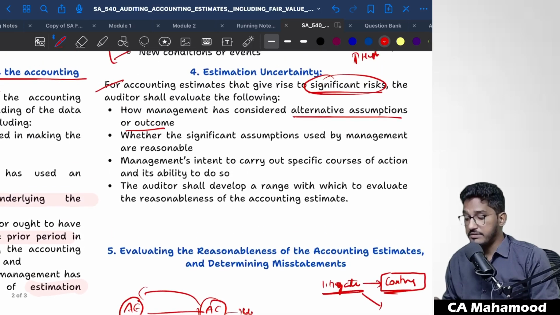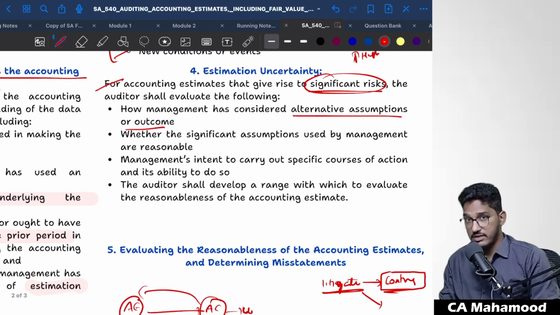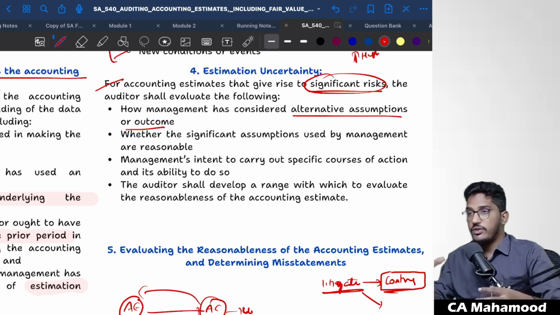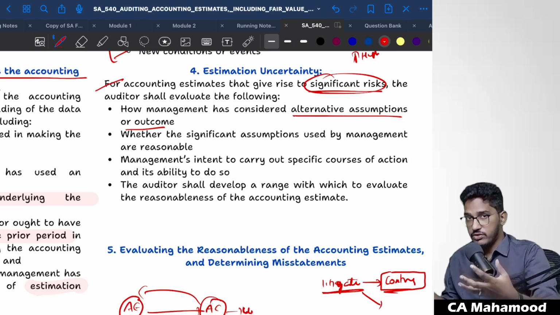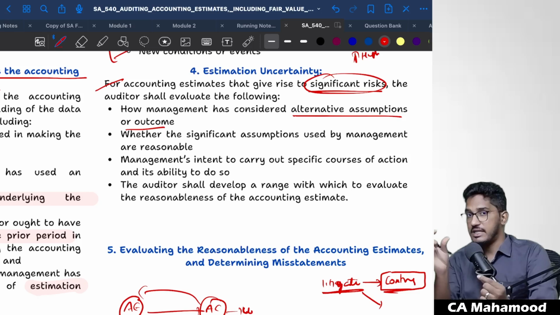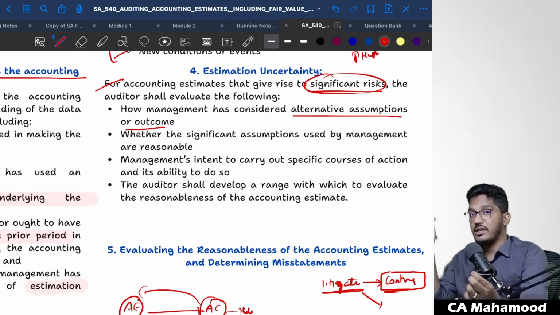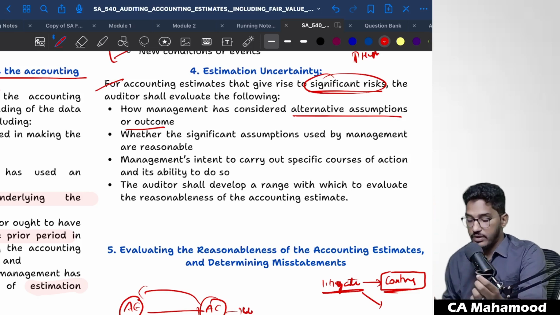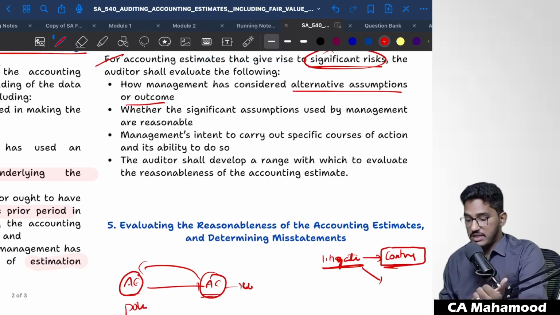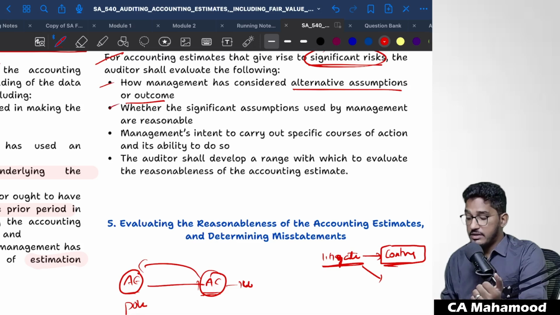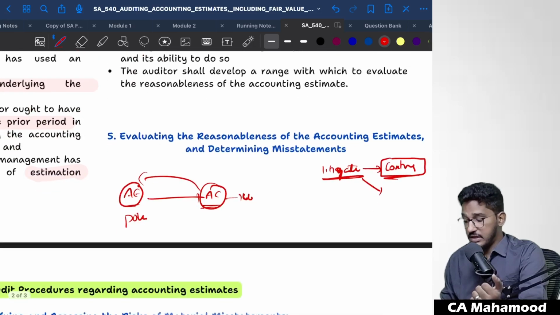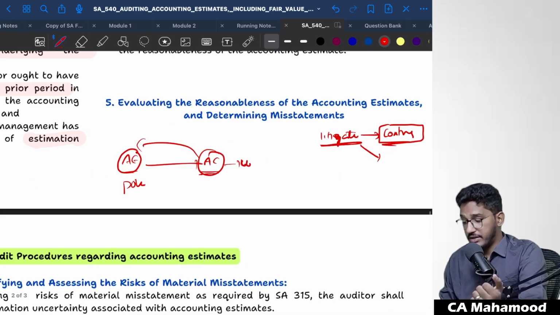So if you find that a certain accounting estimate carries a high estimation uncertainty, you should consider how the management has considered various other alternative assumptions. What different assumptions were possible for management, out of that what assumption they have selected, and why alternative assumptions were rejected, you should try to understand. So how management has considered alternative assumptions or outcomes, and whether significant assumptions used by the management are reasonable. Take this case only. Management made an assumption that the chances of winning the case are much higher. Is that reasonable? Is that acceptable?